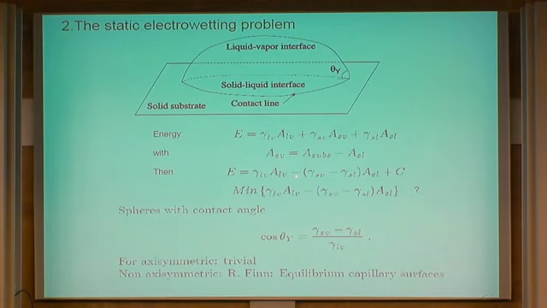It's the liquid-vapor surface tension, gamma, multiplied by the area of the liquid-vapor interface, minus this difference of gammas multiplied by the solid-liquid interface. Now, if I want to minimize this energy, I have to find the minimum of this quantity, and this is something we can control quite easily.